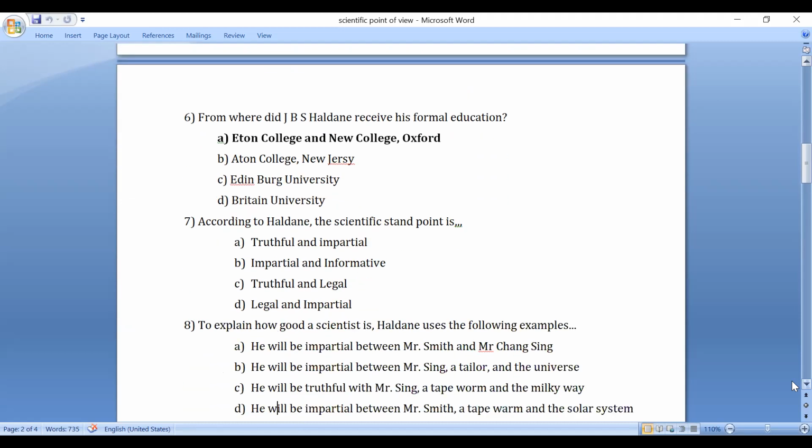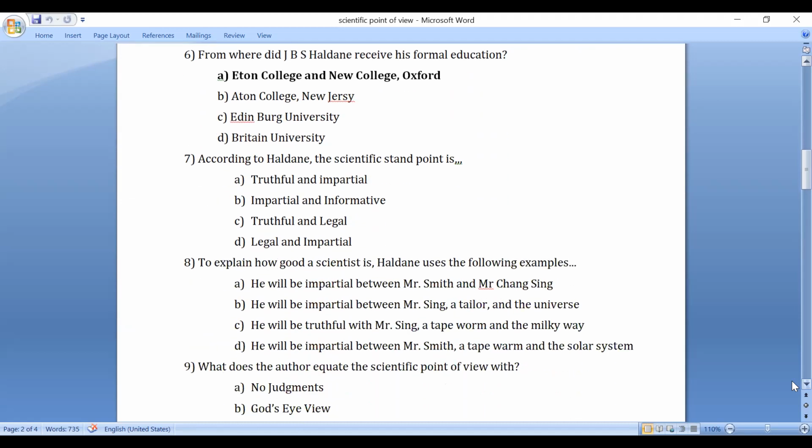Now, from the 7th question onwards, these are the textual MCQs, the MCQs which are given at the back of your book. We are trying to find out the answers of these MCQs. According to Haldane, the scientific standpoint is truthful and impartial, impartial and informative, truthful and legal, legal and impartial. The right answer is truthful and impartial.